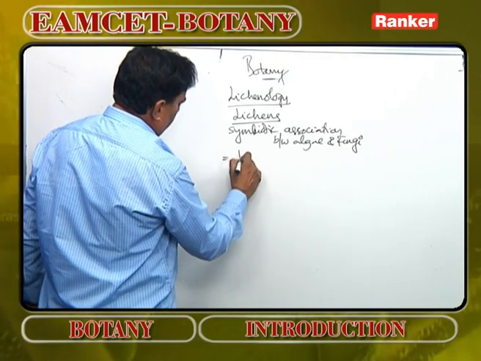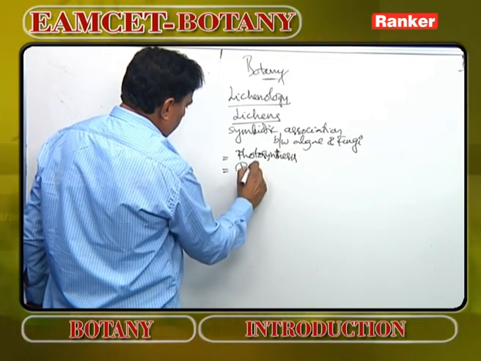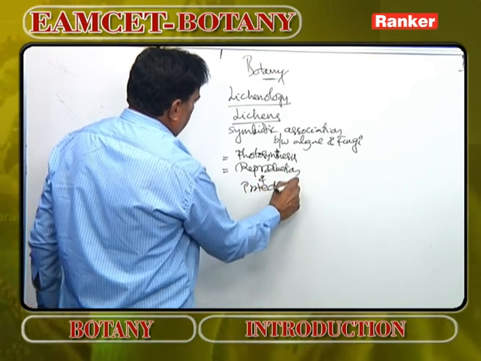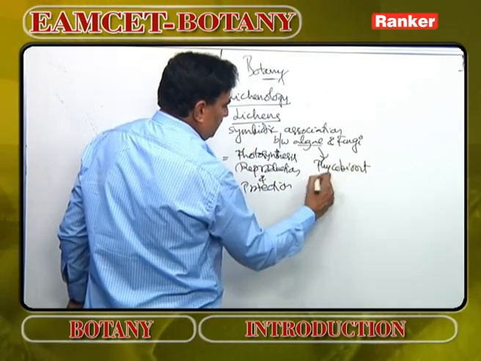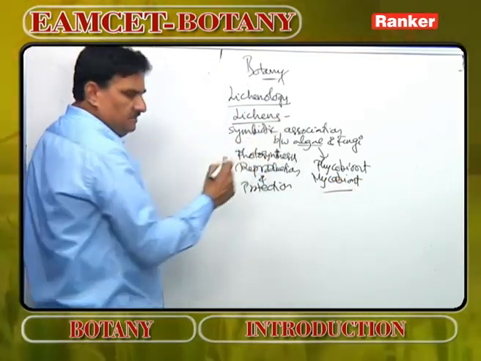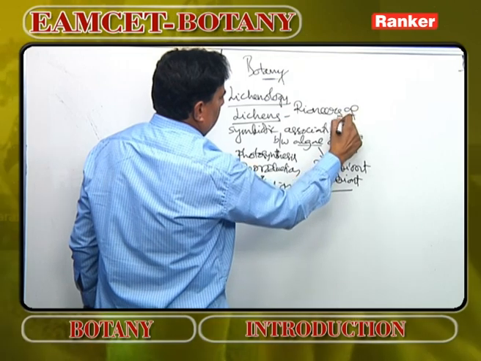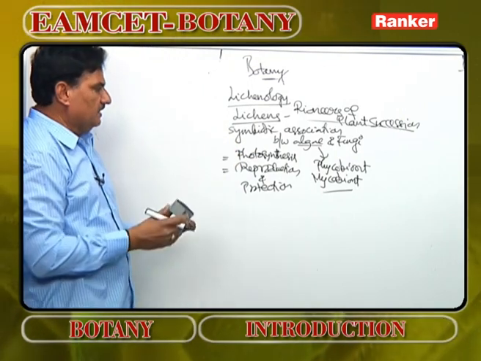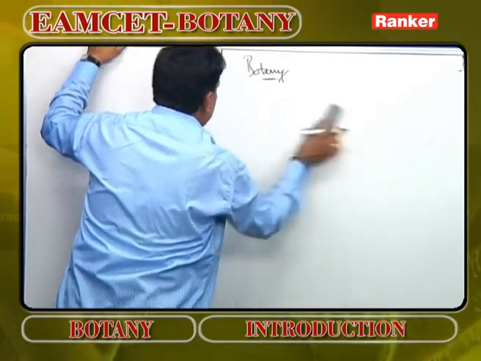Algae provides photosynthesis or assimilation of food. Fungi provides reproduction and protection. The algal member is popularly called phycobiont and the fungal member is popularly called mycobiont. Lichens can grow anywhere on the rocks and start vegetation. That's why lichens are very popularly called pioneers of plant succession. Wherever there are rocky areas, lichens will easily grow. So this is about branches of botany.